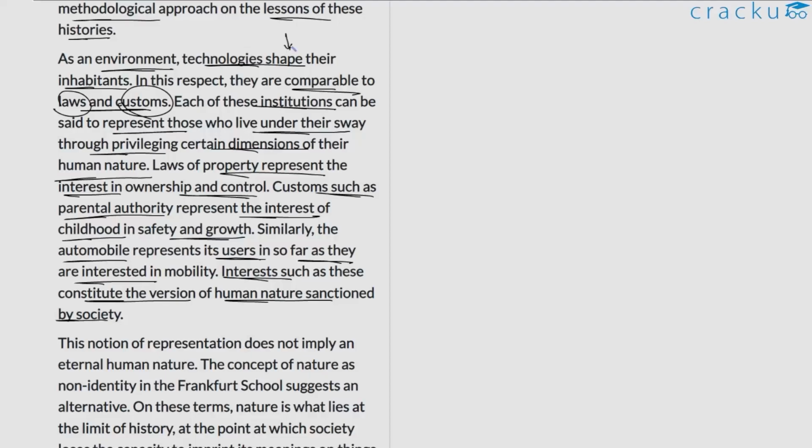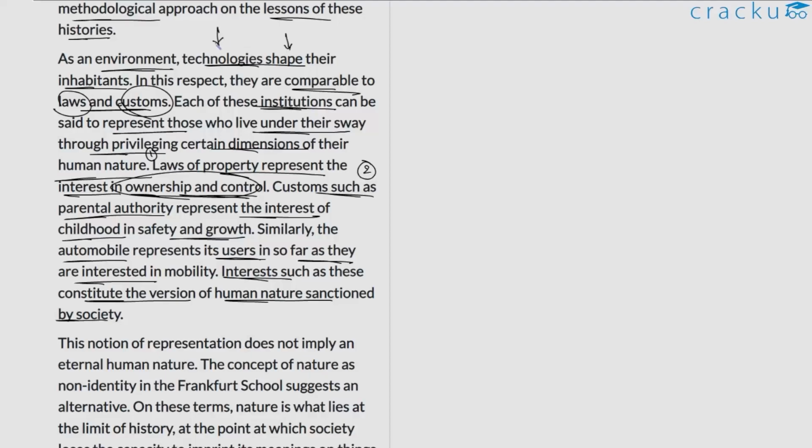The author gives us an example for each of these. So he says let's take the example of property laws. It represents the human interest in ownership and control. So that's one example. Example number two is customs such as parental authority. So you want your child to have a safe environment, and this is reflecting in fact a belief in childhood and safety and growth. So this is another belief that a particular custom is reflecting. So again, what the author is trying to do is showcase that each of these elements have a purpose. Each of these social institutions, in this case laws and customs, has a purpose, and so is the case with technology.